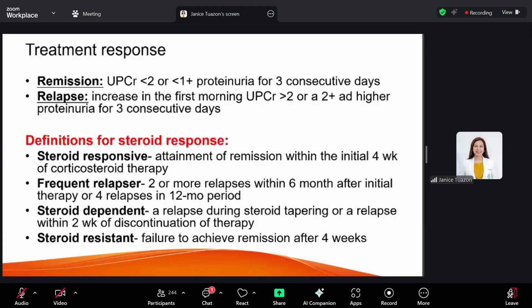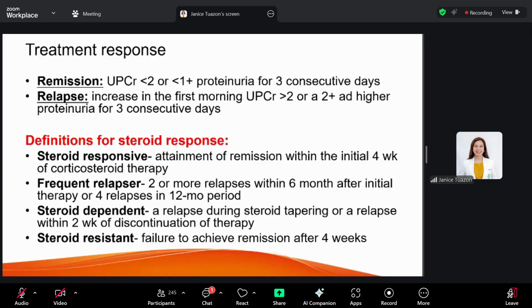Same thing with your steroid-dependent nephrotic syndrome. These are the patients with a relapse during steroid tapering or a relapse within 2 weeks of discontinuation of therapy. Actually, these patients can be maintained on low-dose prednisone. But of course, there is the chronicity of the disease, and we also have to think of the side effects. So these patients are also recommended to undergo renal biopsy for a better picture of the renal disease.